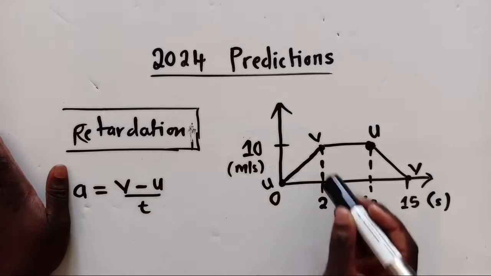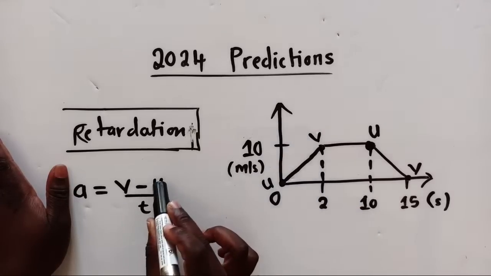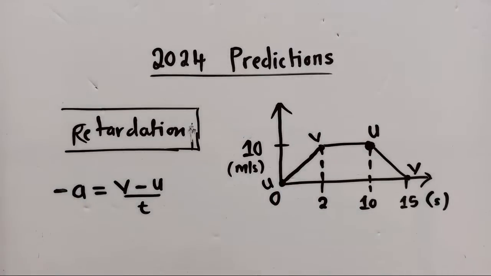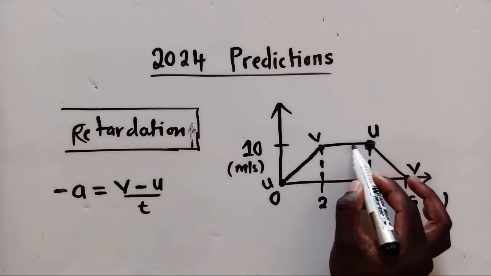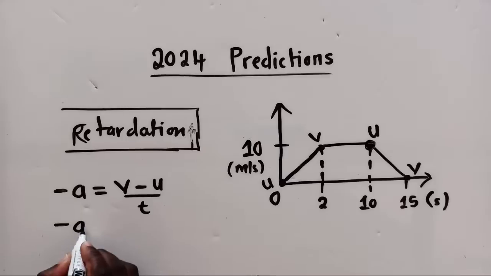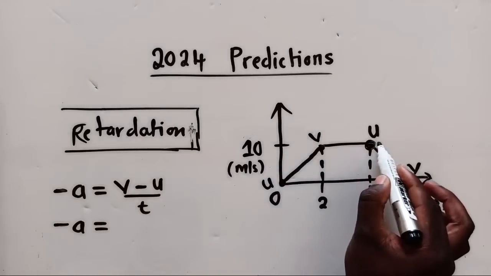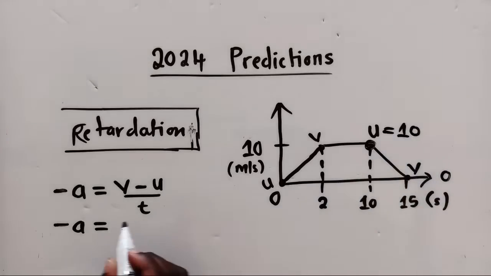So our v will be here, it's 10. And our u will be where it started from, it will be 0. The time will be the difference between 0 and 2. But now here, we are finding retardation. Things will change. So it will be negative a is equal to our initial velocity, which is a 10 here. It will be equal to 10. And our final velocity will be a 0 here. So it will be opposite.